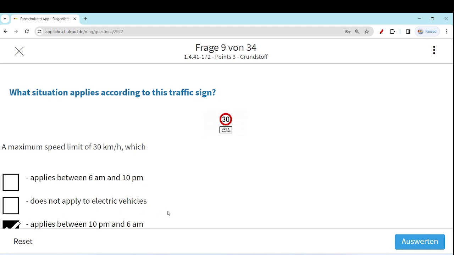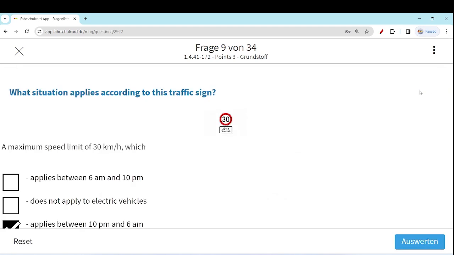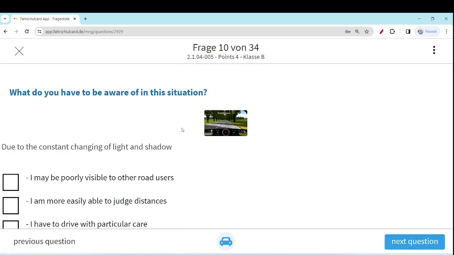No way. There is no extra indication that this limitation is only for hybrid vehicles or petrol or diesel vehicles, let's say, not for the electric vehicles. No, there is no such option. So only one option is correct. This limit applies between 10 p.m. and 6 a.m. So let's move to the next question.